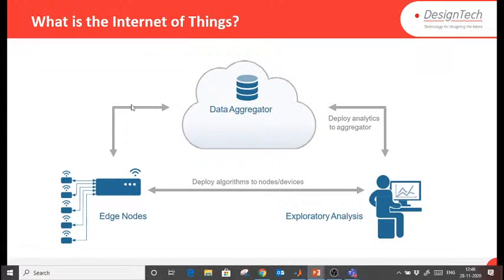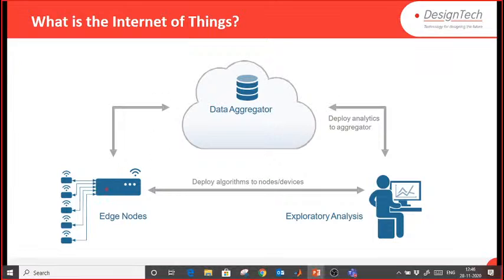So these are the basic components of the IoT. Three nodes we require for the IoT. The first node is the edge node, where our sensors are installed. The edge node can be a smart node or a dumb node.